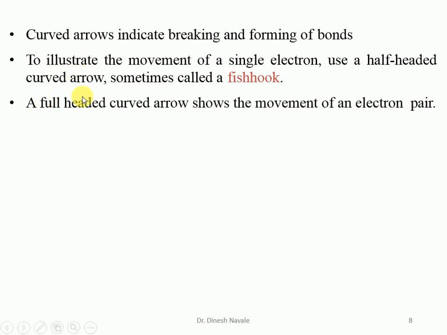During heterolytic cleavage, a full-headed arrow is utilized that indicates the movement of an electron pair. That means curved arrows have a very important role in homolytic and heterolytic cleavage.